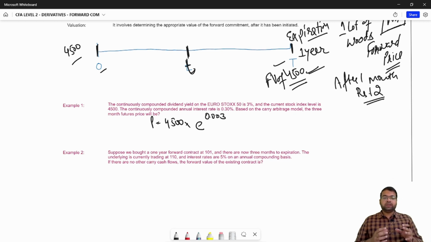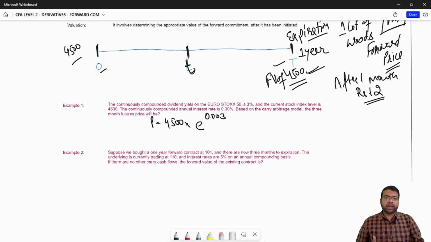Now see, the dividend yield is kind of a carry benefit, the benefit that you will have if you hold the stock today. Instead of buying the stock 1 year from now, if you buy the stock today and hold it for 1 year, you will get a 3% return. So the forward price should take that into consideration.